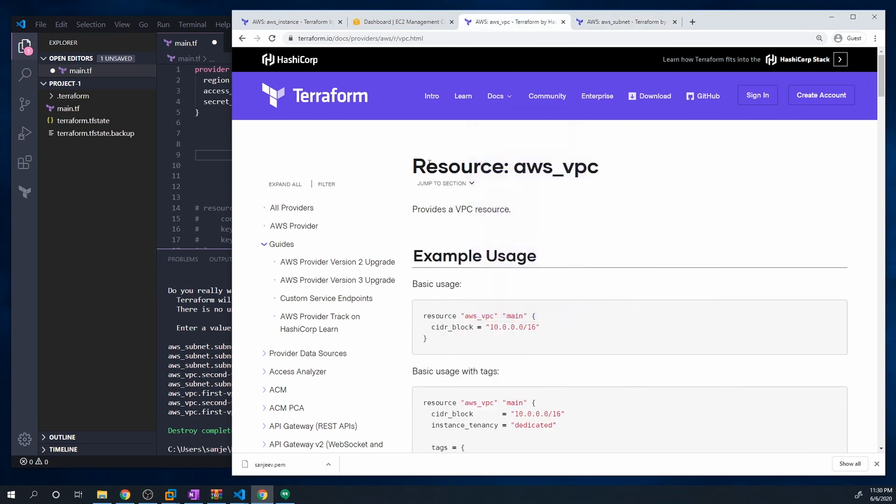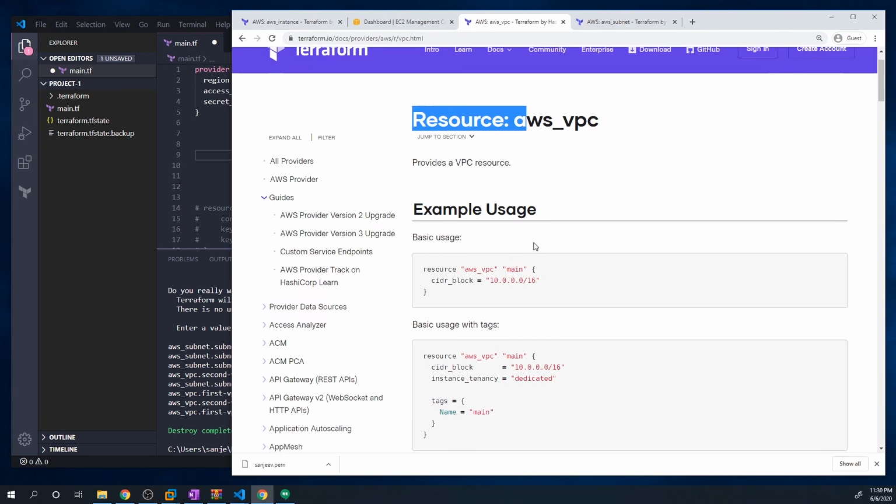And so to create a VPC, the first thing that we want to do is always just navigate towards the documentation. So if you just search for a resource AWS_VPC, that's going to show you how to create a VPC. And you'll see that the configuration is dead simple, right?